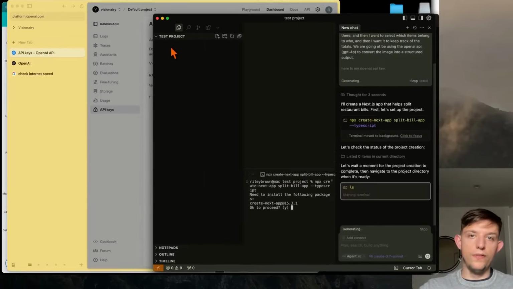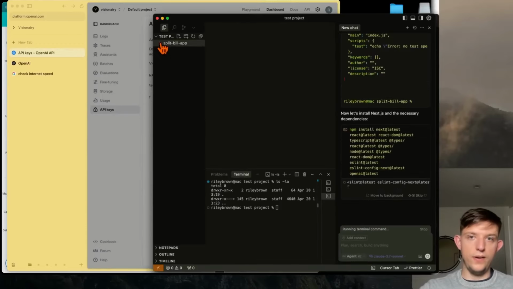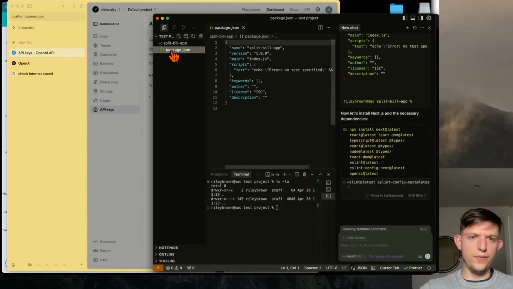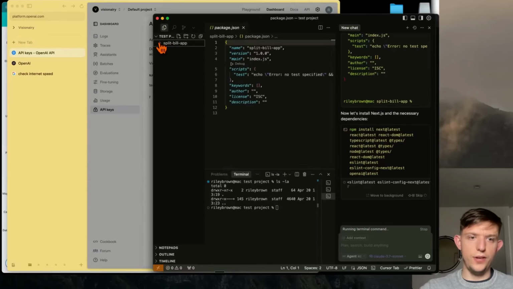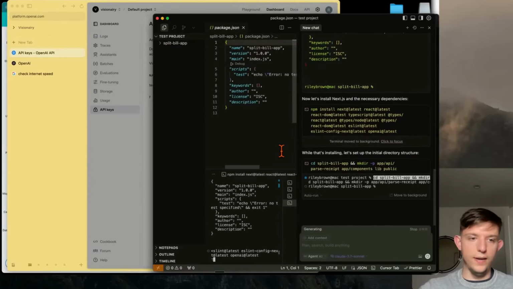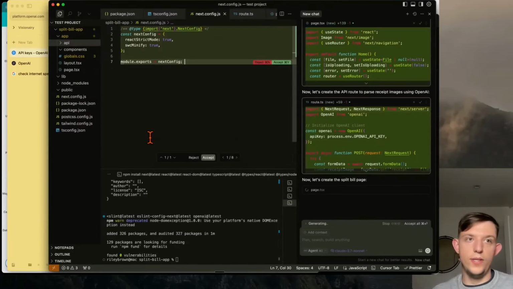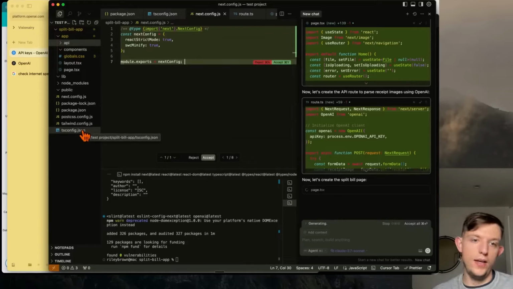And we're gonna see all the files being created over here. And so now you see we have this file called package.json, and it is just creating all the files to build this application. This has actually been loading for about 4 to 5 minutes now, and it's creating so many different files to build this application. And this is just part of the game now with these AI agent tools or these flow-based tools.